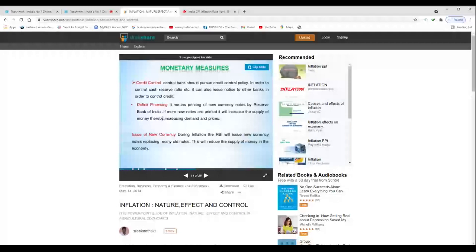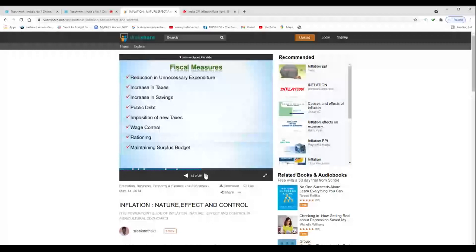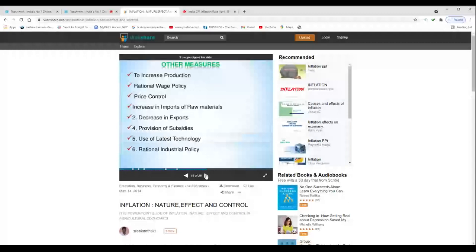So this we call a trade-off. In place of decreasing unemployment, we have to increase prices up to a certain level. That is called the Phillips curve. This is the curve which was explained by Phillips, and it is named after him.